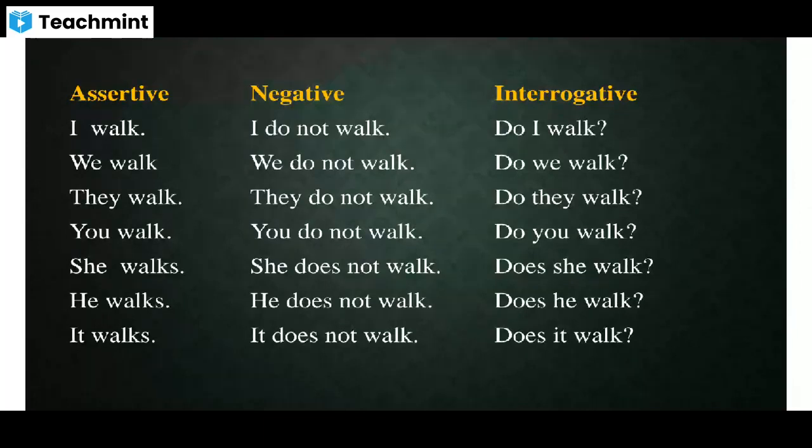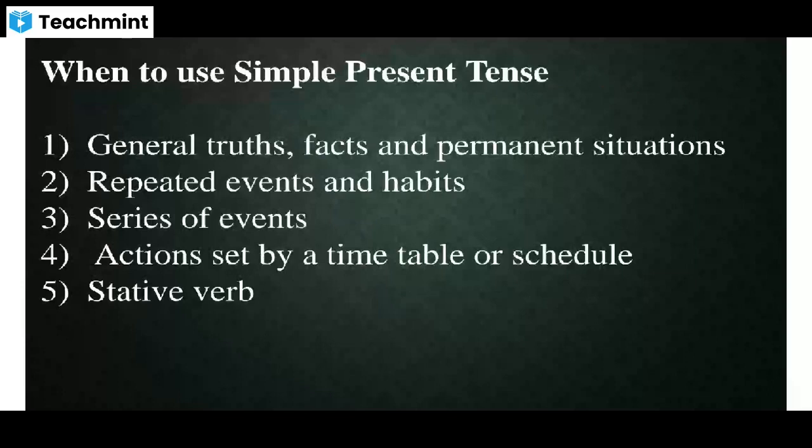Now, let us see when to use simple present tense. We do not use all kinds of sentence for all kinds of situations, right? There are particular situations where we use simple present tense. Okay? So these are the situations where we use simple present tense.